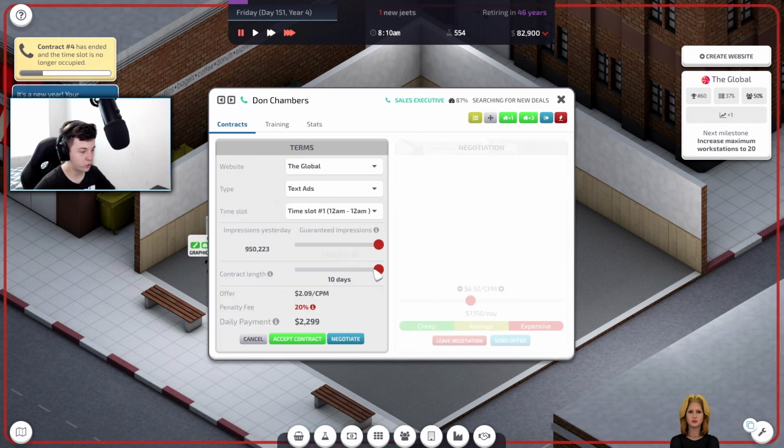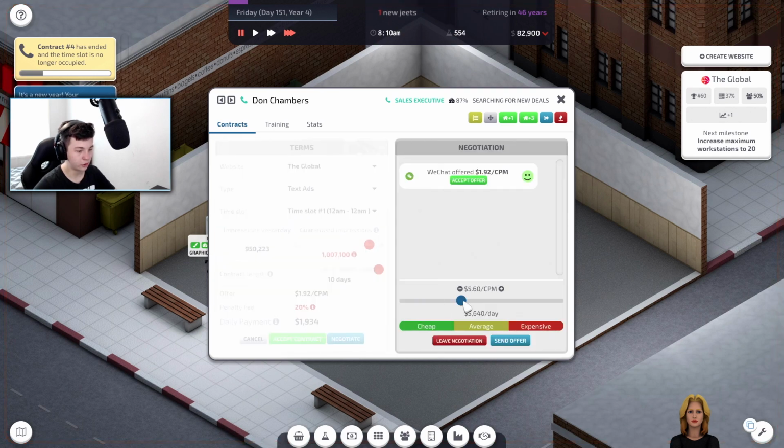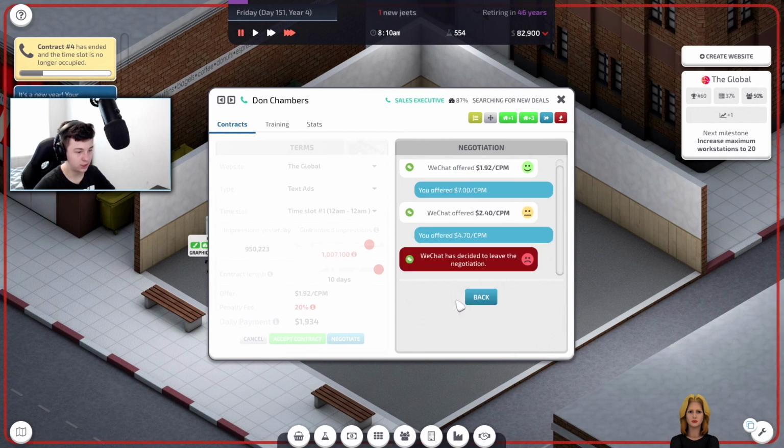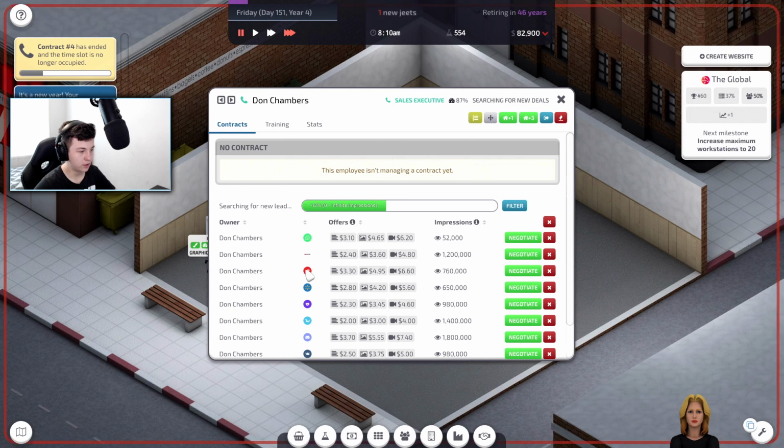WeChat. Let's have a look. What can you do? Let's turn you down just a little bit. There we go. Can we get maybe a 7 CPM? 240. Wow, it's starting to get really low now. Okay, what do we got?